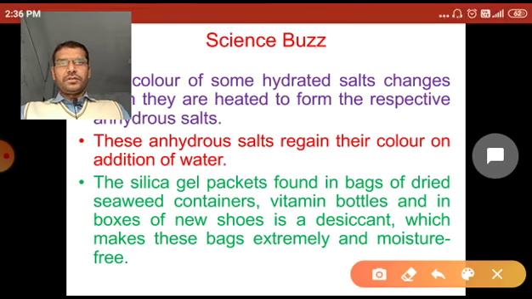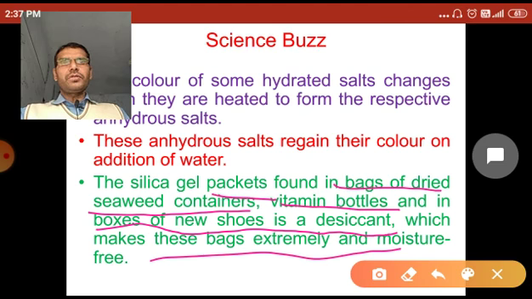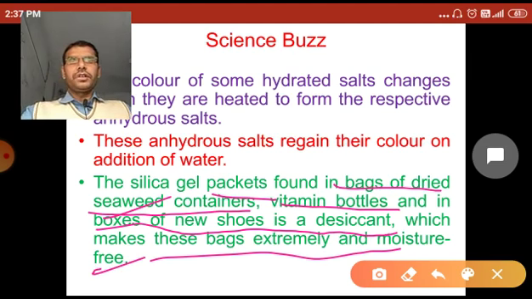The silica gel packet found in bags of dried seaweed, containers, vitamin bottles and in boxes of new suits is a desiccant which makes these bags free of moisture. The silica gel behaves as a hygroscopic substance.